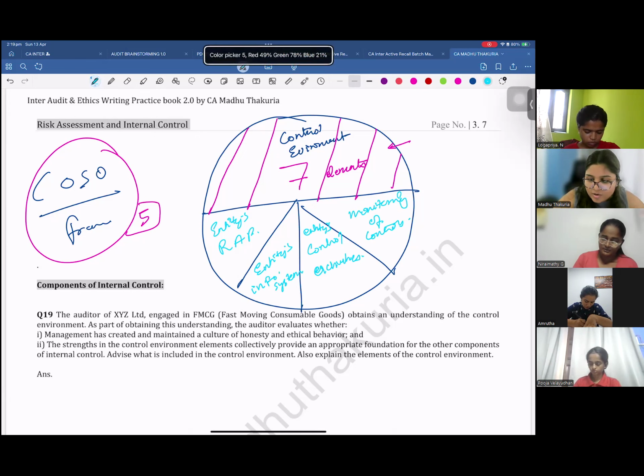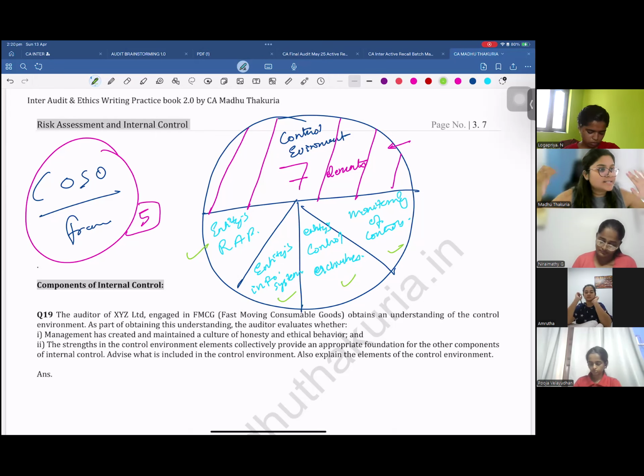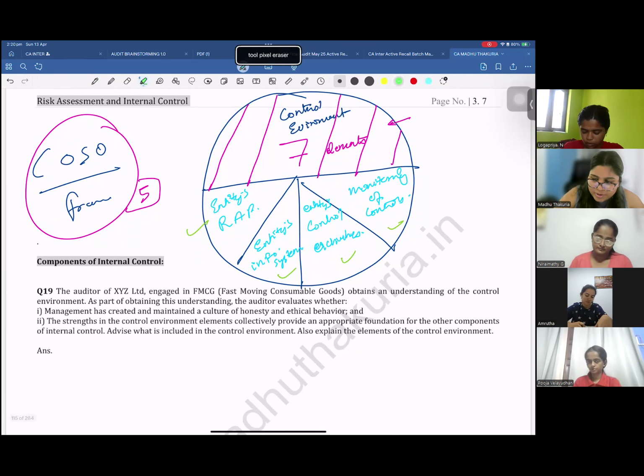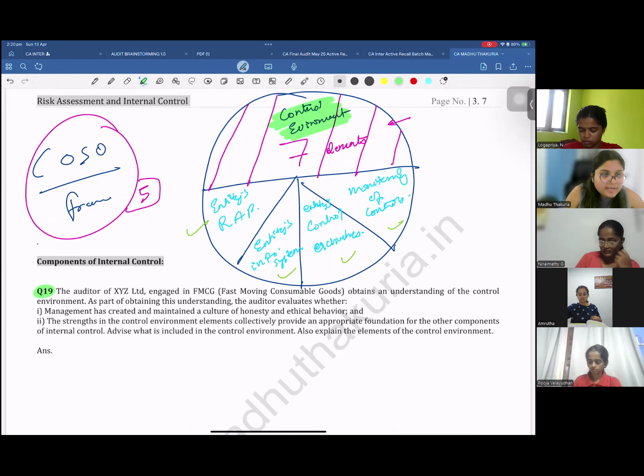Once you have the understanding of all this, you will be like, yes, I have now understood the controls. Let me go to the testing part. So unless and until you have understood all the components of internal control, you cannot test it. Are we clear, guys? Yes. What is the first component of internal control? That is control environment. Question number 19.